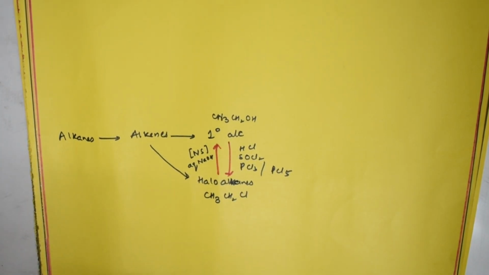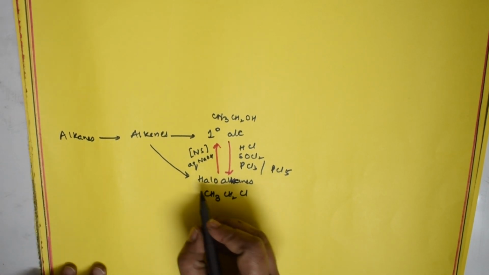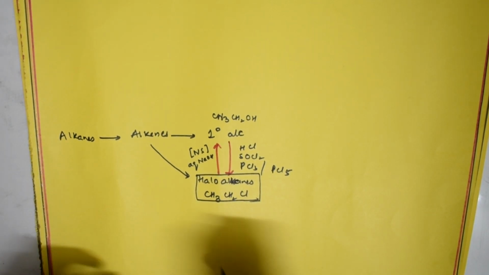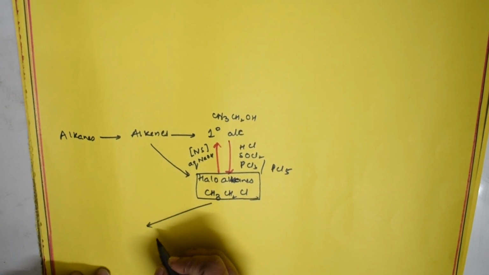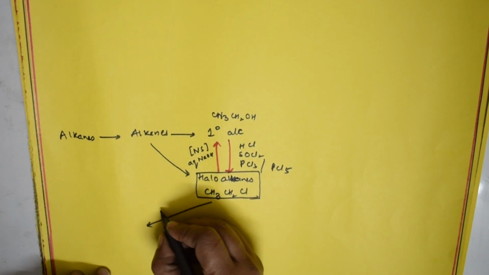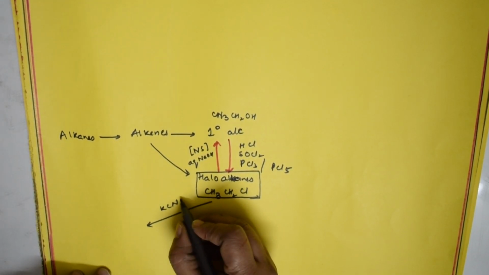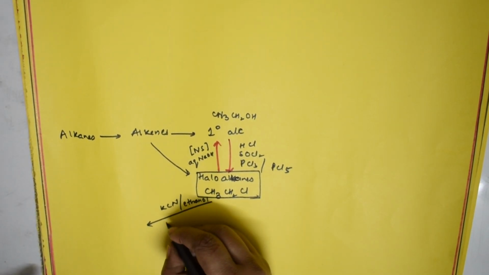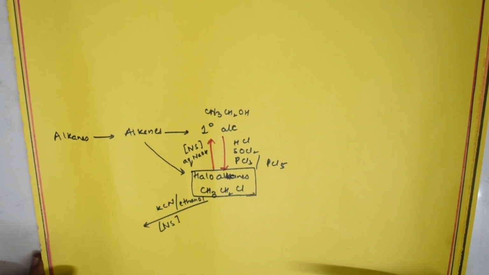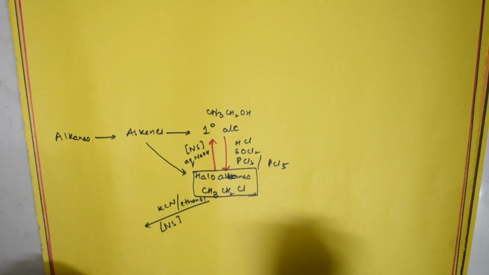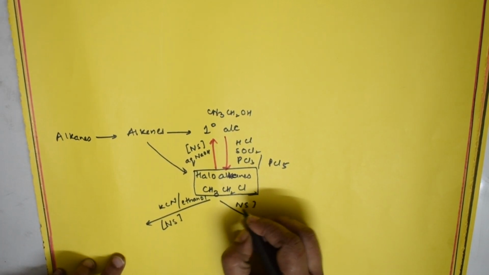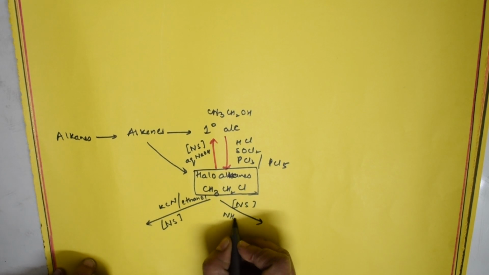This is fine. Now further, what can I do with this haloalkane? Another important thing: suppose I'm using KCN in the presence of ethanol. Here what is the type of reaction? It's nothing but nucleophilic substitution reaction. Same thing, if I take the same haloalkane and again do nucleophilic substitution, but this time I'm going to use ammonia and heat it.